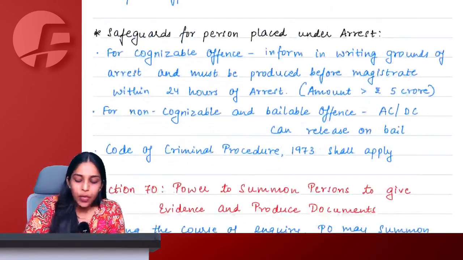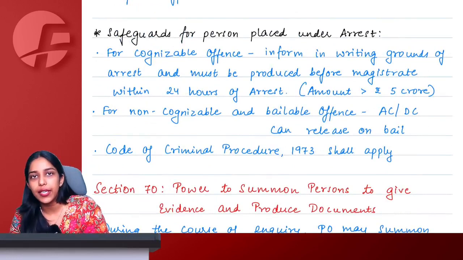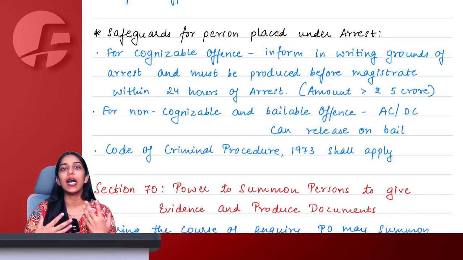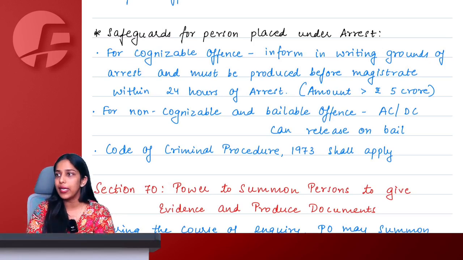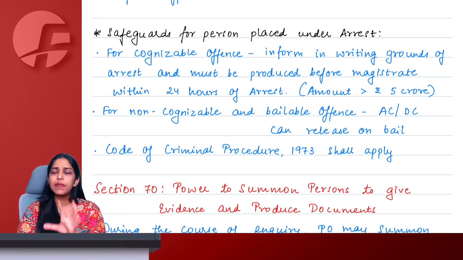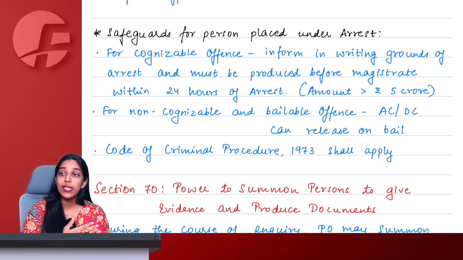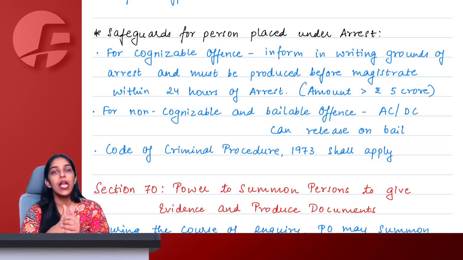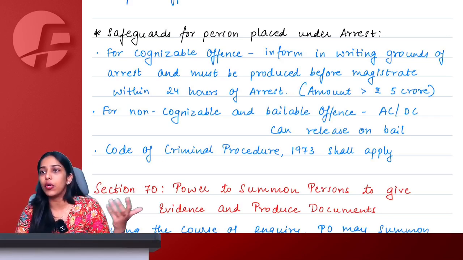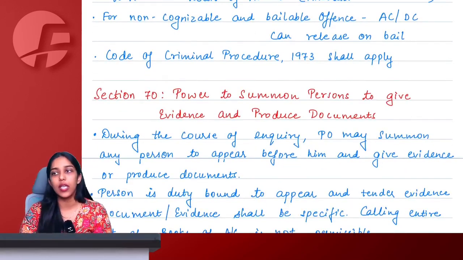Right, ma'am. Also, normally, except for some offences under GST, mostly all are non-cognizable and bailable only. Non-cognizable means they cannot arrest you without a warrant, and bailable means you can also be bailed by the additional commissioner, deputy commissioner. However, if the amount is greater than 5 crore, and in some situations we will study in the chapter of offences and penalties, the offence can also become cognizable and non-bailable, that you will not even get bail, you will be compulsorily produced before the magistrate, and you can be arrested even without a prior warrant by the officer. Criminal Procedure Code always applies. We understand this during arrest operations.